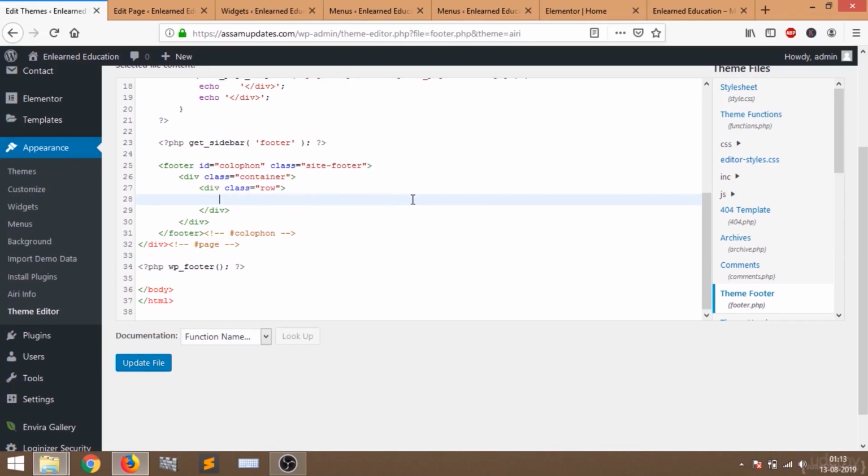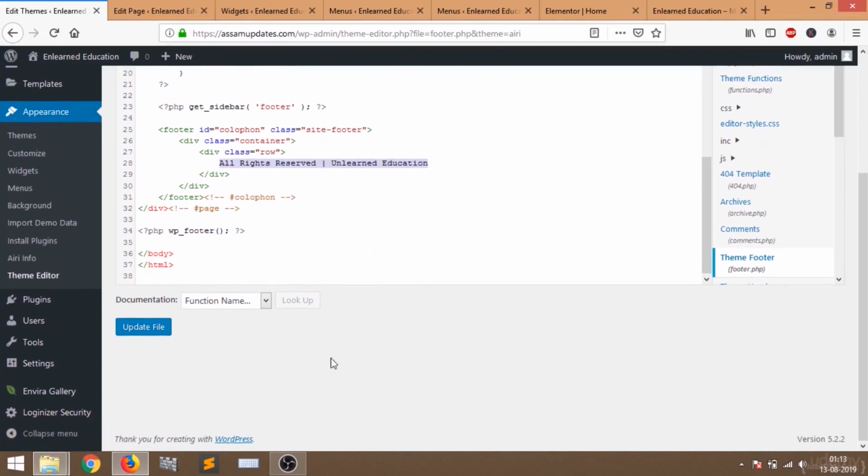Now add your own text, whatever you want. Unlearned education, so I put this text. Now what you have to do, just click on update file.